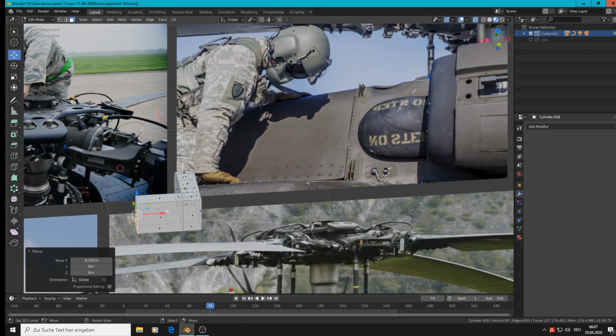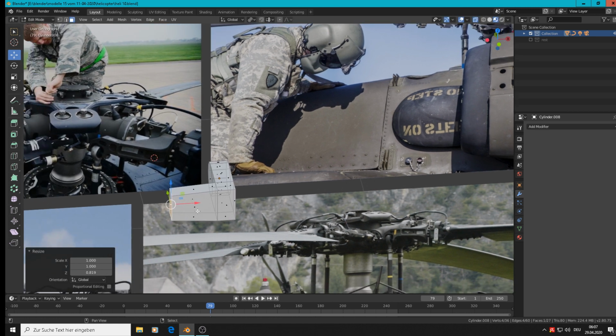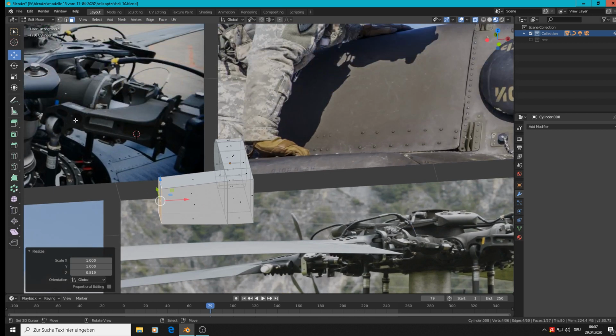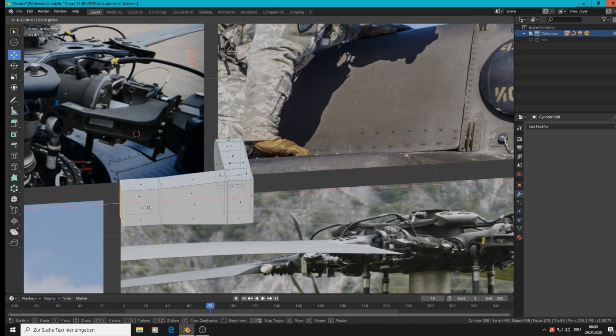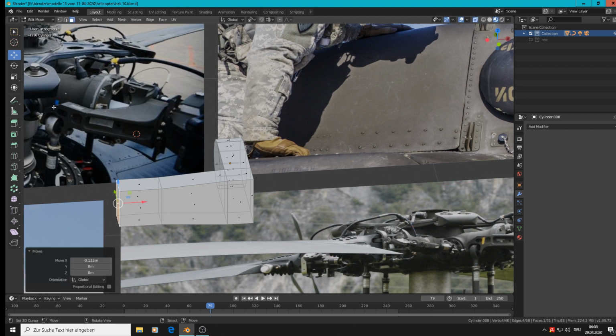Switch like that. It should get smaller there, so scale Z. And then go out there more. Extrude, get out more. Good. And then the last one is here, a little bit leaned, so extrude again.